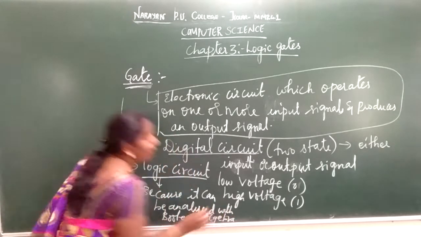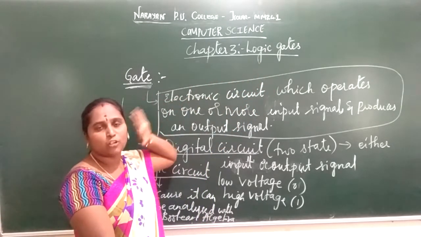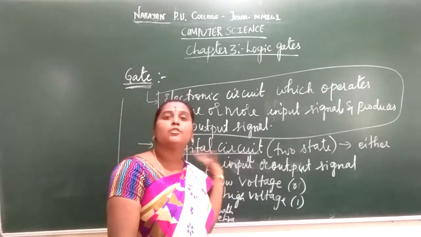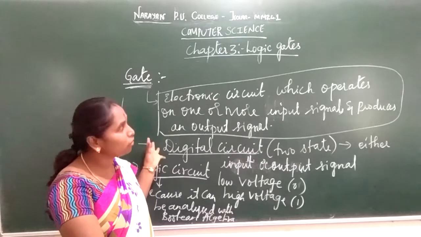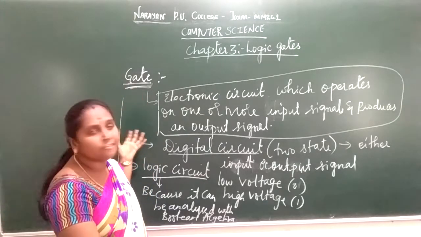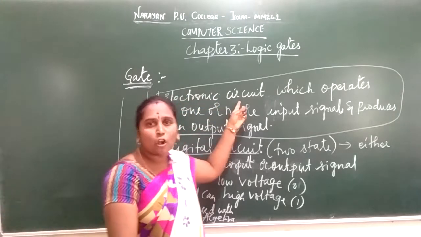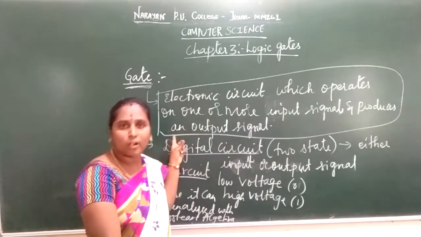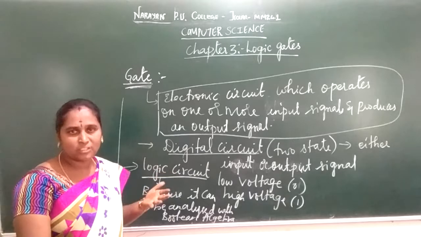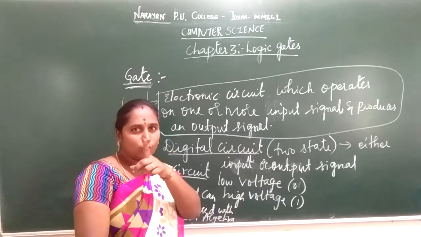So once again, we have discussed how a logic gate came into existence by a person called Shannon. He not only used it in telephone networking, that is telephone circuit switching, it can also be applied to your electronic, that is your computer system. So the logic gate came into existence in the year 1938. The general definition of a logic gate is an electronic circuit which operates on one or more input signals and produces an output signal. You can take one input signal, or two, or more input signals, 2, 3, 4, but you can have only one output signal.